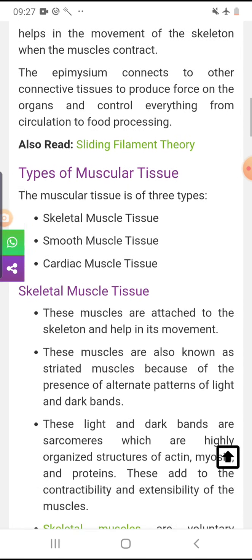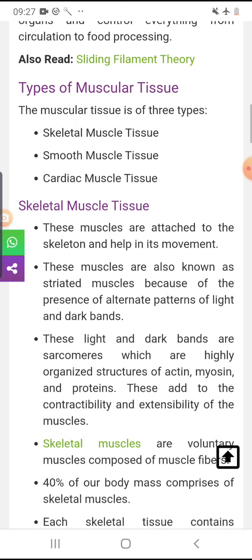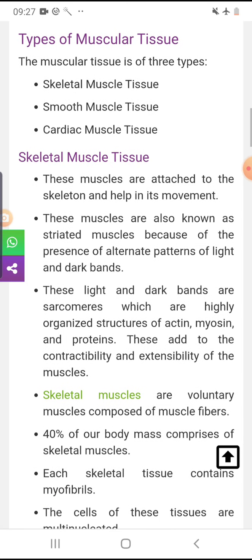So what are the types of muscular tissue? Let's see what these types of muscular tissue are. Three types of muscular tissues are there: skeletal muscle tissue, smooth muscle, and the cardiac muscle.